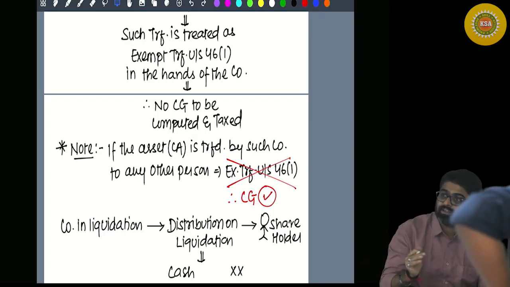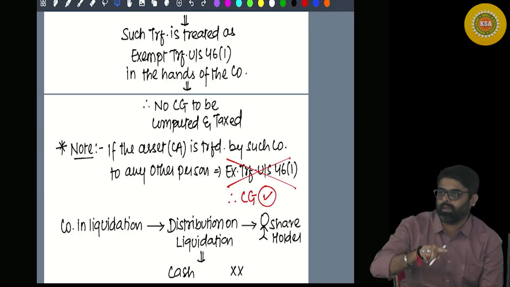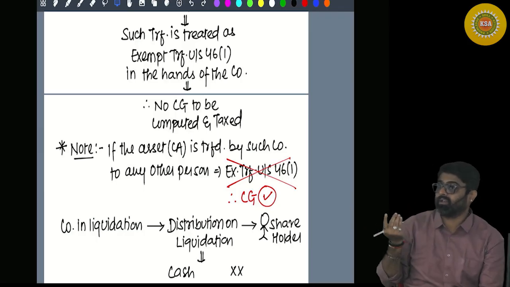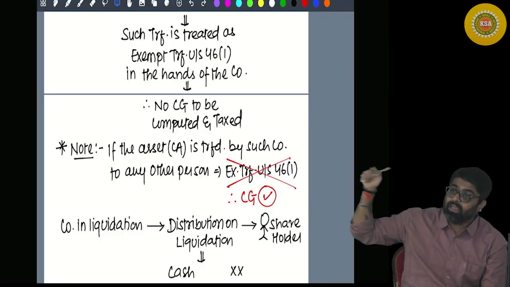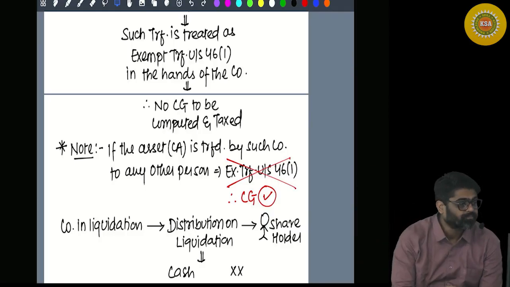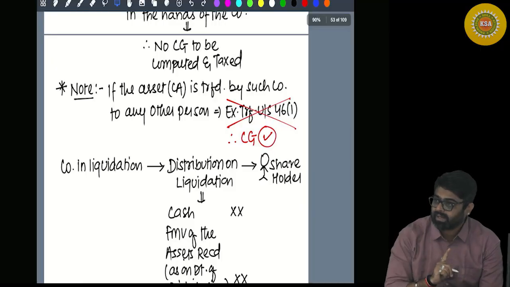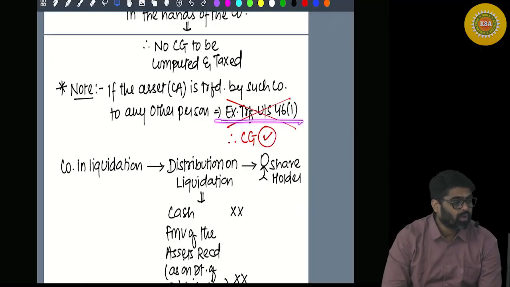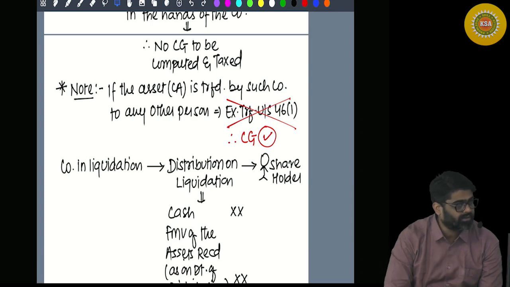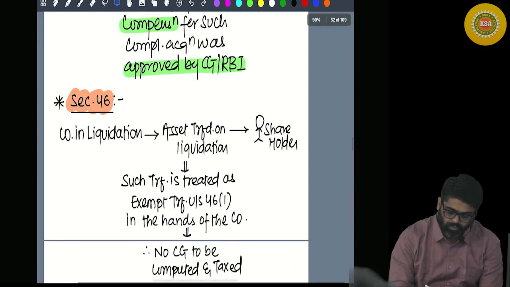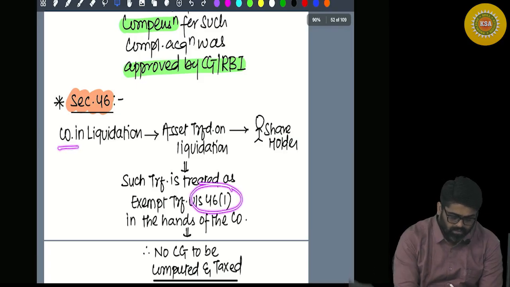So in this case, the consideration flows to the company. The asset is transferred for a consideration to outsiders. Even if the transferring company is a liquidating company, yes or no, still the capital gain will arise. This transfer is not exempt under section 46(1). Will you remember this? Yes or no?